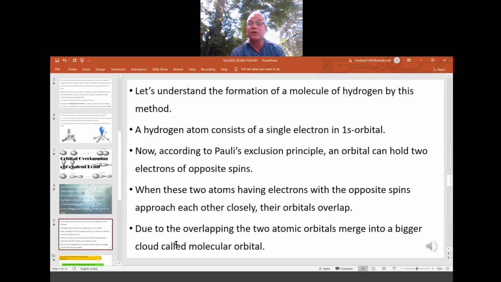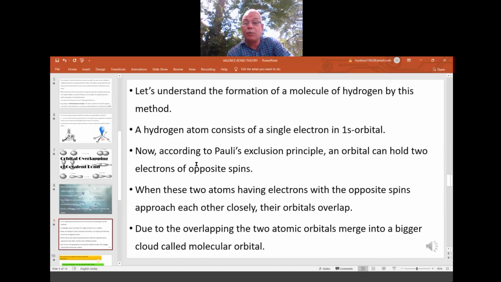So let's understand by taking the example of hydrogen. Normally we take that example from the beginning, because that is the simplest first member. When hydrogen overlaps with one more hydrogen to form a hydrogen molecule, how it is explained, that we understand first. Then we understand other complex molecules. A hydrogen atom consists of a single electron in 1s, written as 1s1.